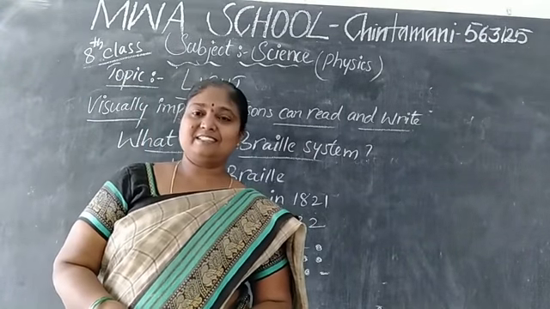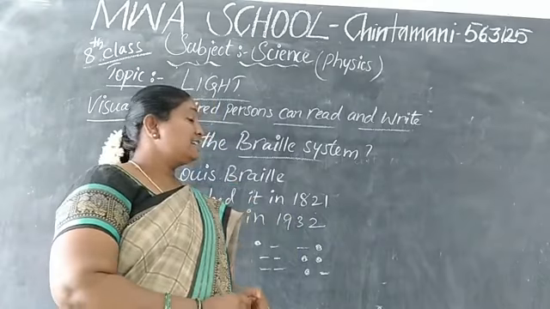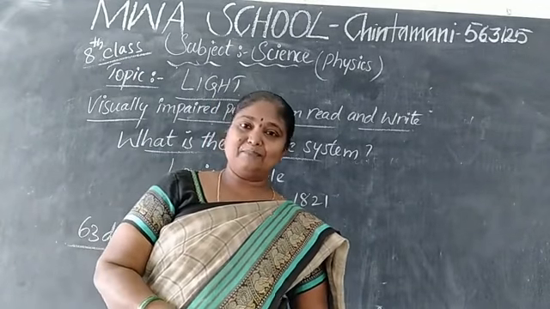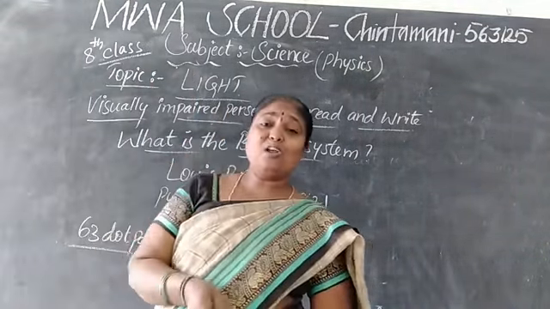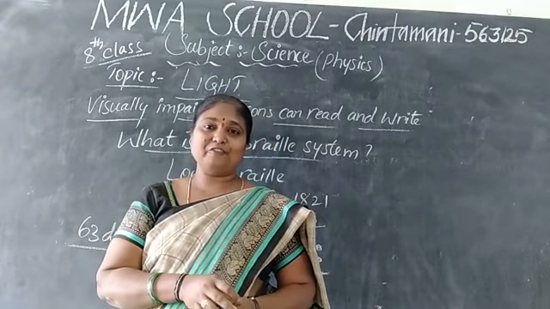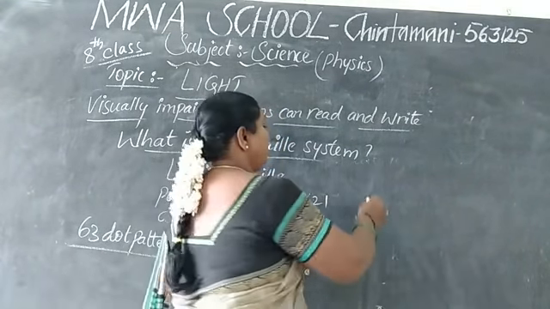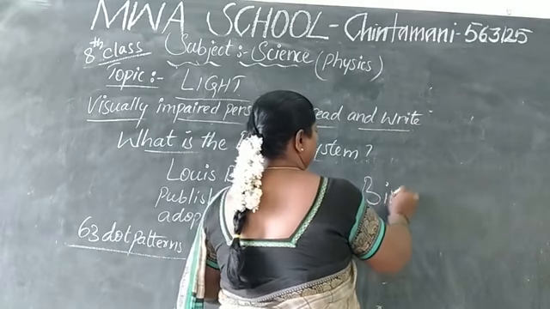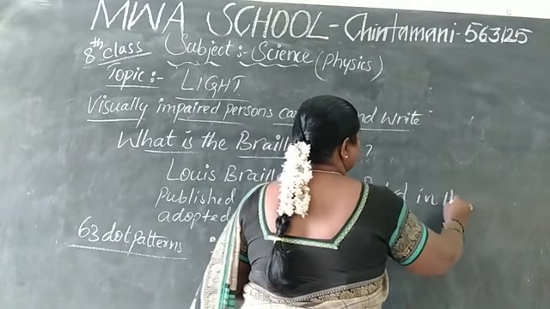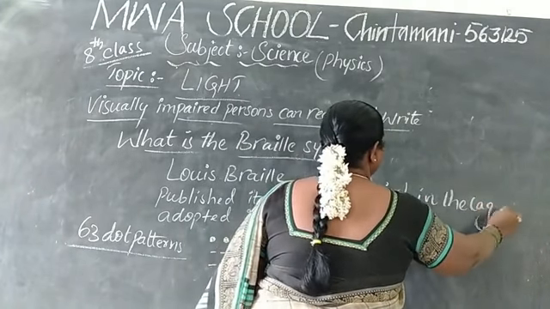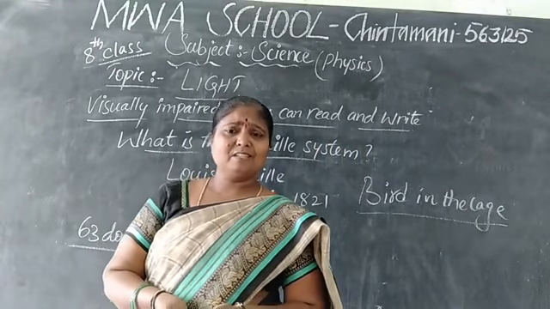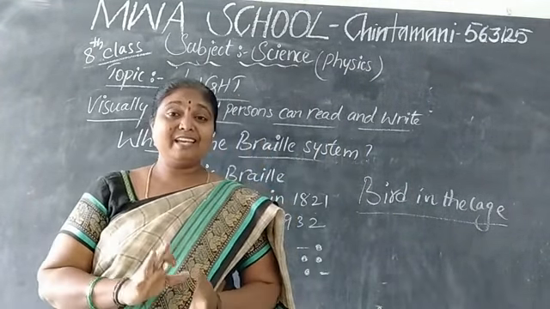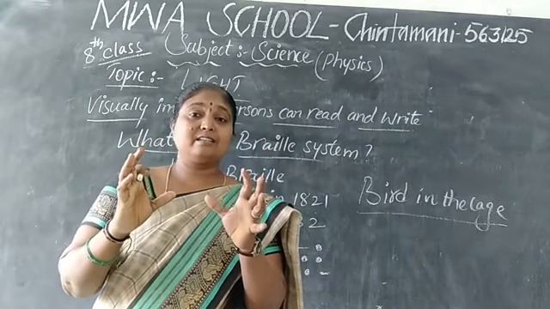Today, let me start our chapter, that is the light, and here I am going to show you one small activity, that is bird in the cage. Bird in the cage. What is that, ma'am?